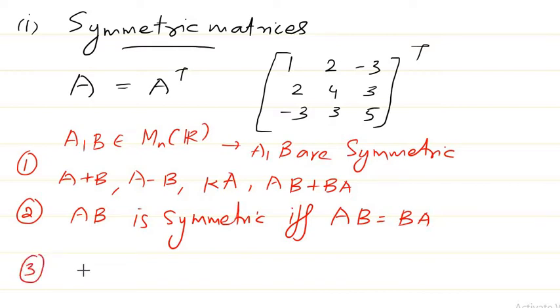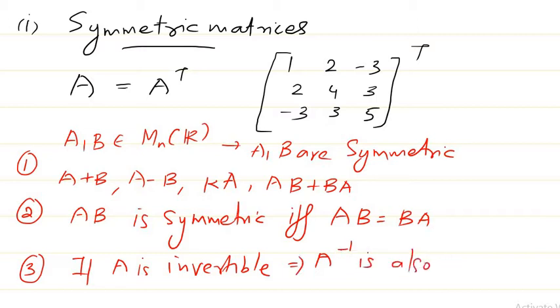The next result is that if A is a symmetric matrix and A is invertible, then A inverse is also symmetric. So this is another important property. These properties you can keep in mind. We are just trying to refresh all the properties so that when we solve our problems we'll be able to do it in a much faster way.